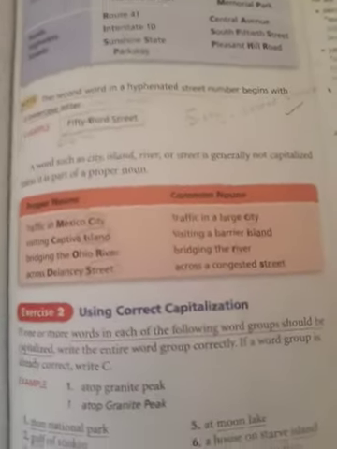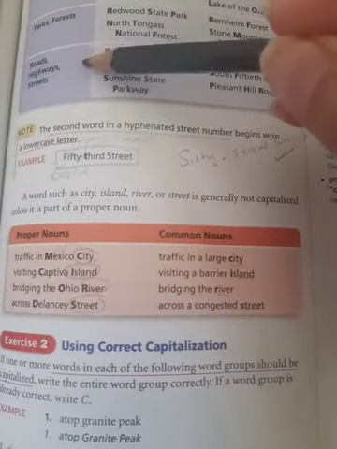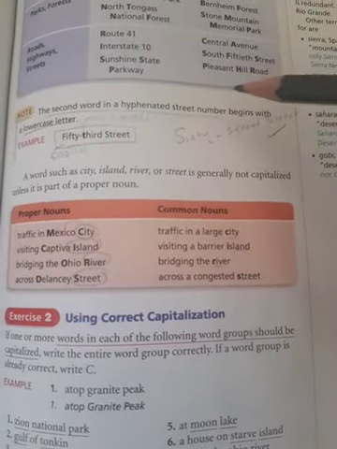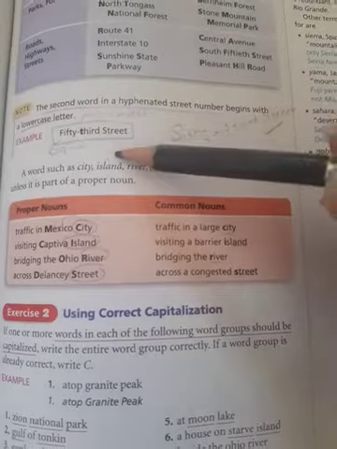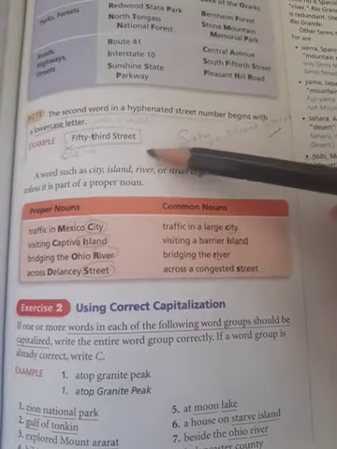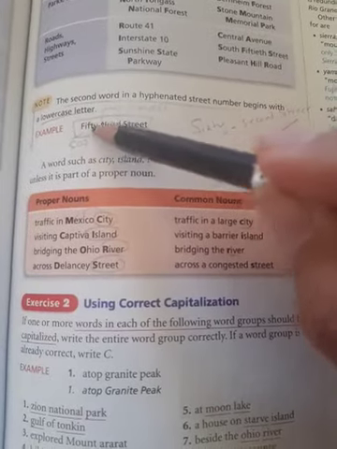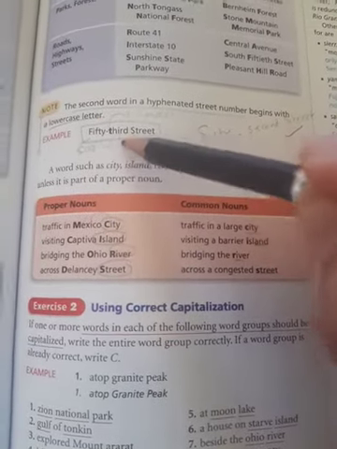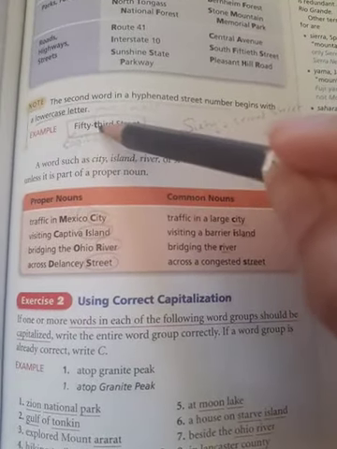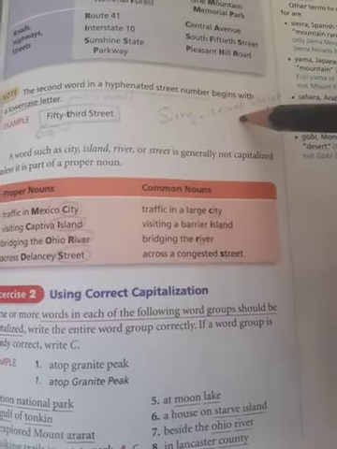Let's move to the next page. And also you have to capitalize bodies of water, parks, forests, roads, highways, and streets. But look at this note. Just, guys, focus on the notes. You know the street number. When you write a street number with a hyphen, look at this hyphenated street number. The first number or the first letter should be capitalized, and the second part should be written in a small letter. So F capital, T small. 62nd Street, for example, capital, small, okay?